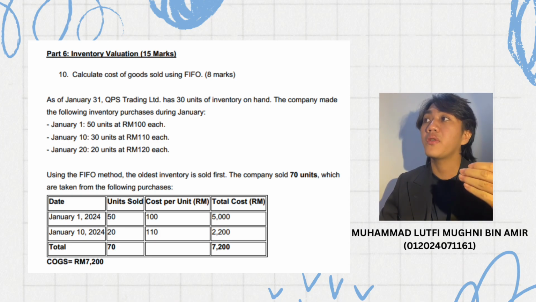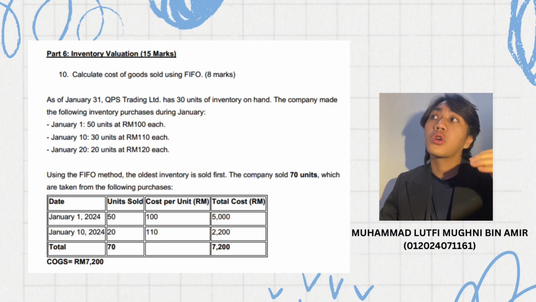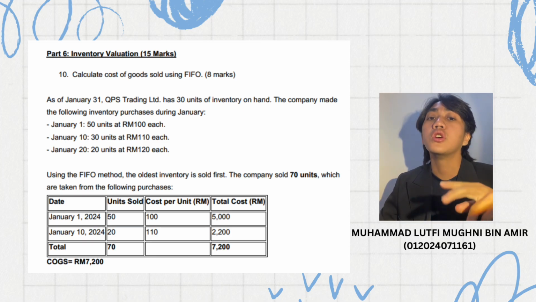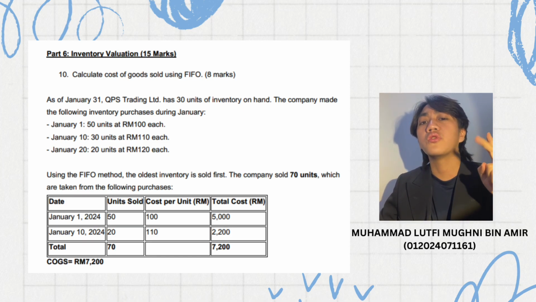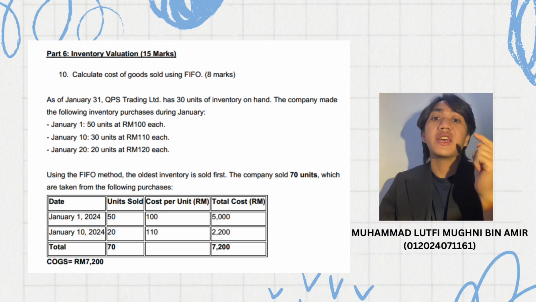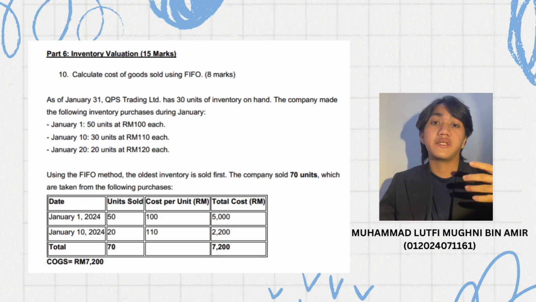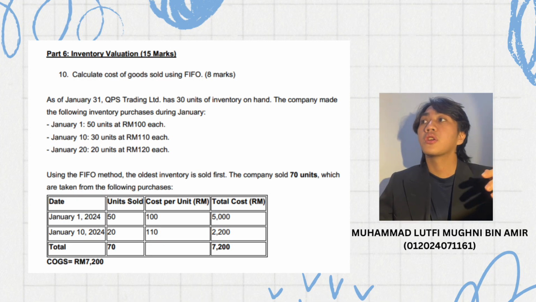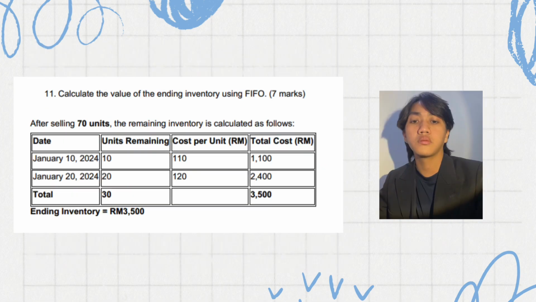Adding these amounts gives us a total cost of goods sold of 7,200 ringgit. And here are tables summarizing the cost of goods sold calculation.